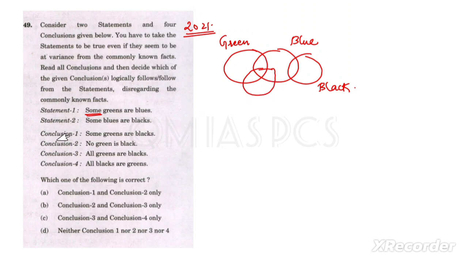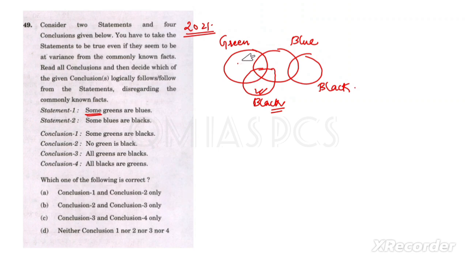Now the first conclusion is some greens are black. Is this possible? From this diagram, we can say no, some greens are not black. But if we make this diagram, where this is black, we can say yes, it is a possibility.